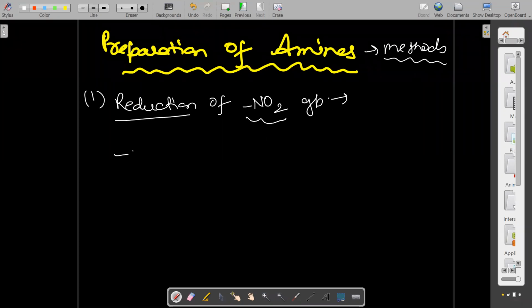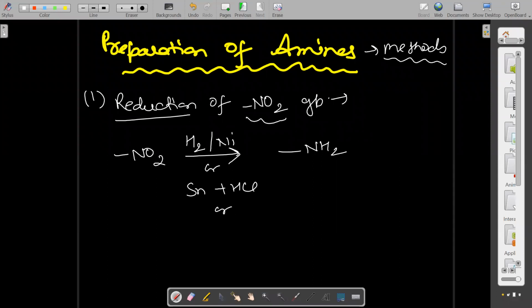Any nitro group is reduced into NH2 group. An exam question also comes: write the suitable reagent. What is the suitable reagent to directly convert nitro to primary amine? We can write hydrogenation in the presence of a nickel catalyst, or metal plus acid like tin plus HCl, or iron plus HCl.